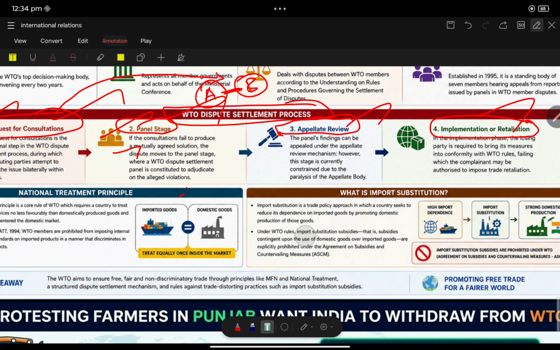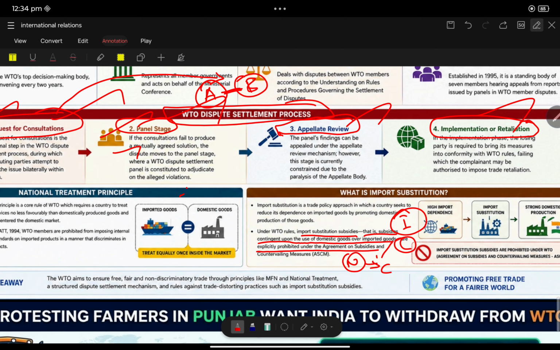Under WTO rules, import substitution subsidies, that is subsidies contingent upon the use of domestic goods over imported goods, are explicitly prohibited under the agreement on subsidies. You should not give more subsidies so that the imported goods get costlier and your native goods get cheaper.